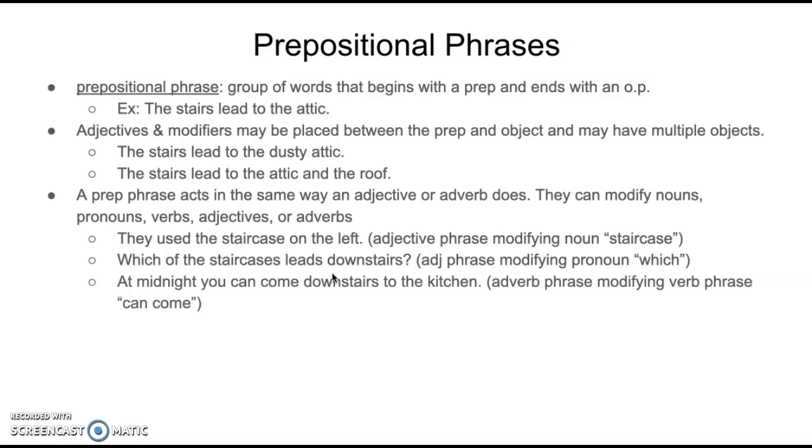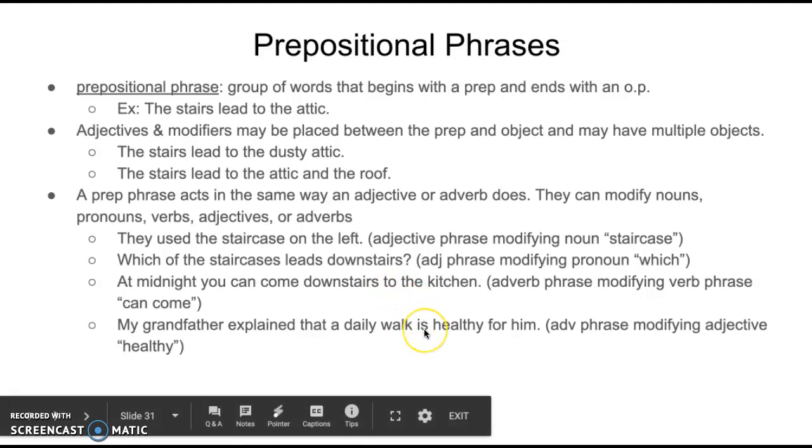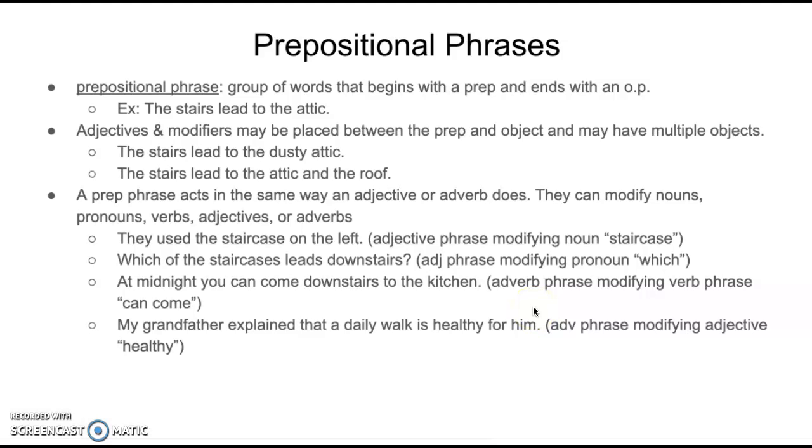At midnight, you can come downstairs to the kitchen. At midnight is an adverb phrase that modifies the verb phrase can come. There's also another prepositional phrase right here. My grandfather explained that a daily walk is healthy. For him is an adverb phrase modifying the adjective healthy.